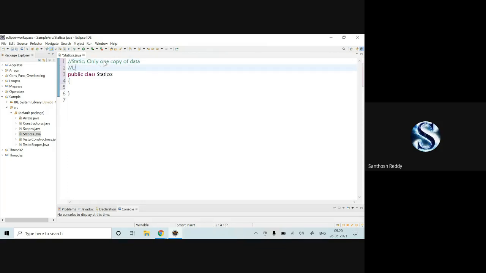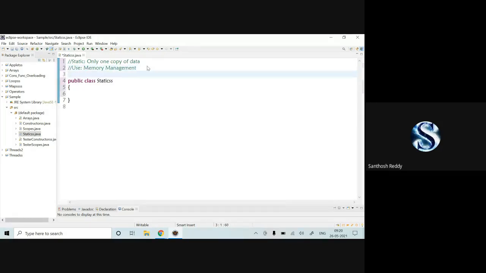And for what reason are we using this? For memory management. Static is only one copy of data, and we use the static keyword for memory management.